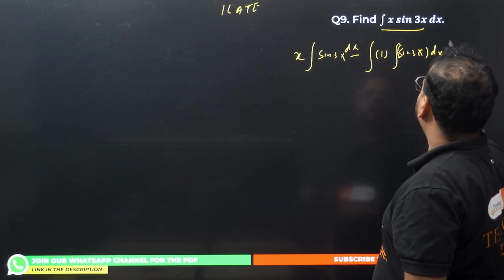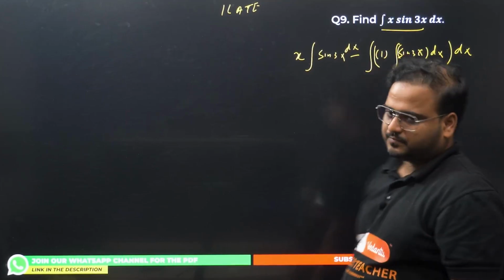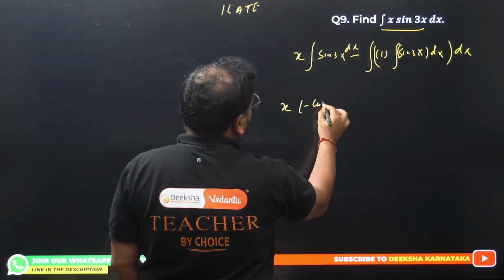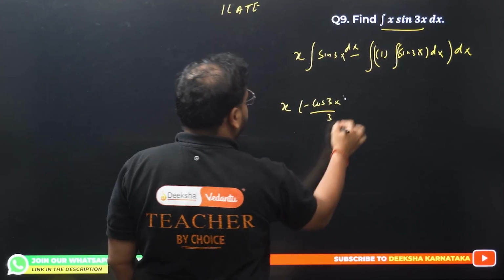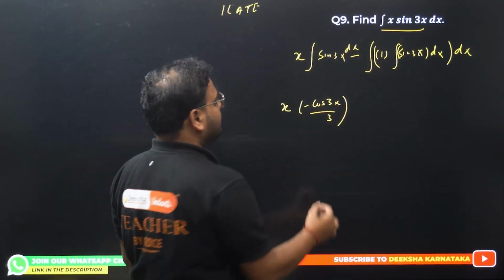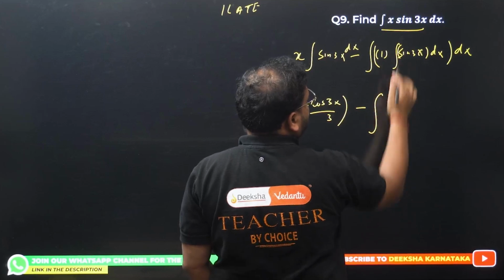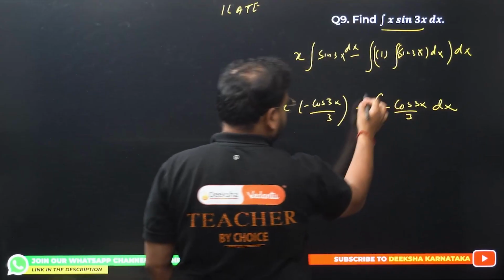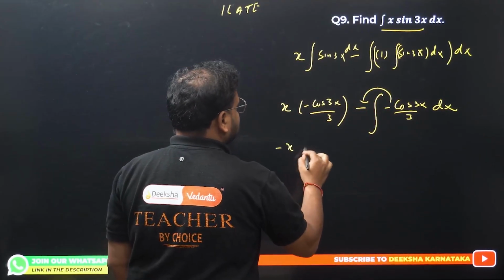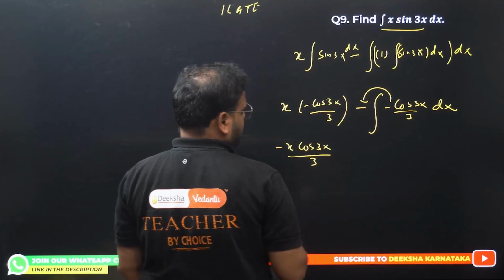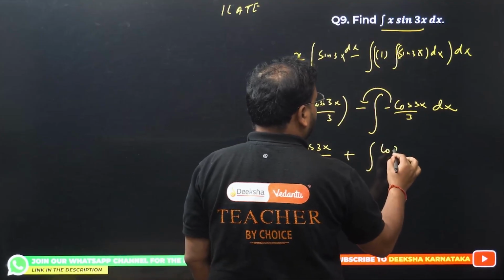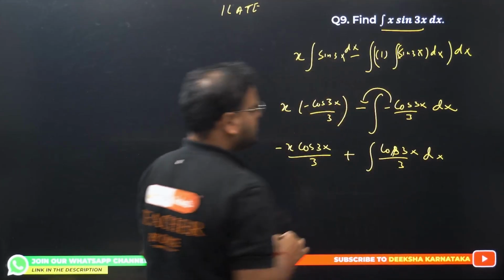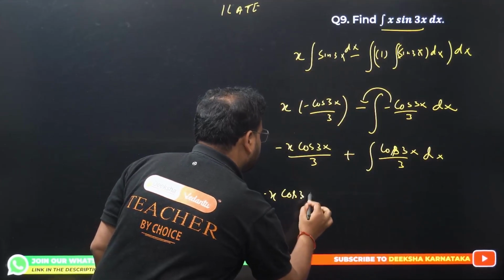Dx. Alright, so we get here x, sin integration is what? Minus cos 3x divided by 3, because 3 is multiplied to the variable x. Minus sign is there. Integration of this thing, same thing, we get minus cos 3x divided by 3 dx. This minus comes out, becomes plus. So we have minus x cos 3x by 3, and we have plus integration of cos 3x by 3 dx. This is cos only.